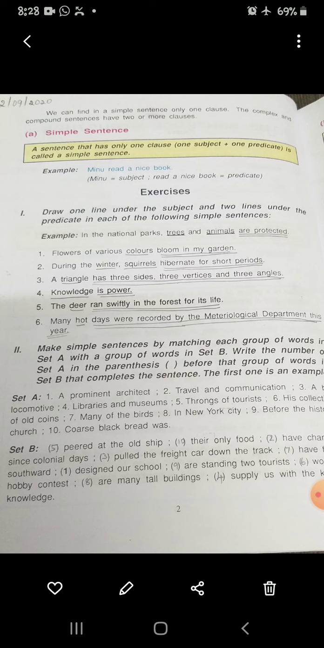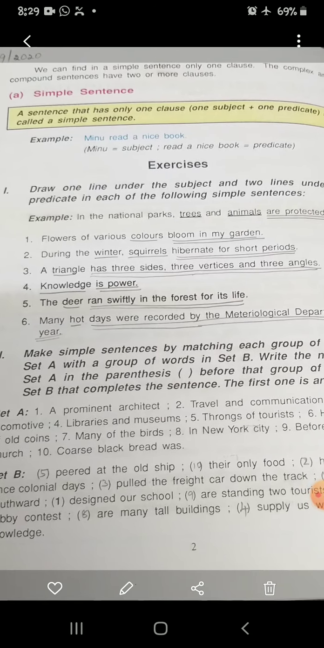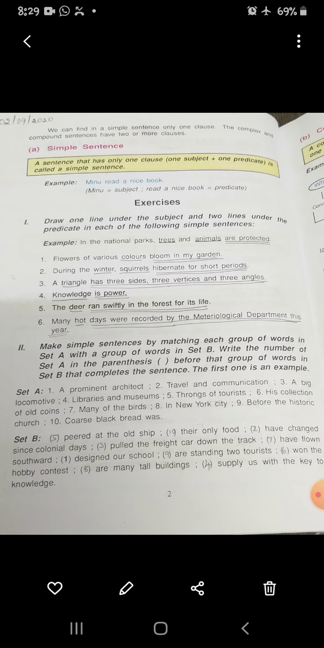So you have to put 2 lines for the predicate and 1 line for the subject. Knowledge is power. Knowledge is subject and is power is a predicate. The deer ran swiftly in the forest for its life. Deer is a subject, ran swiftly in the forest for its life is a predicate. Many hot days were recorded by the meteorological department this year. So hot is a subject and days were recorded by the meteorological department this year is